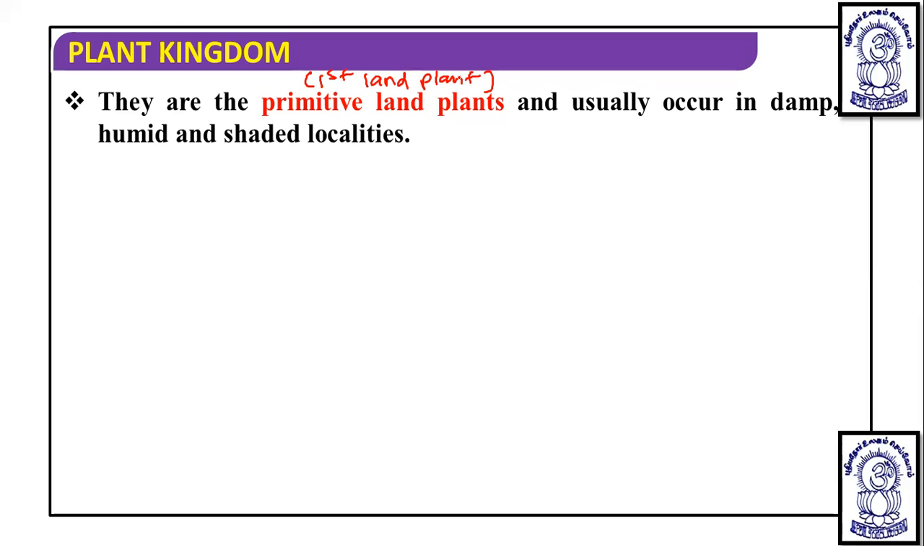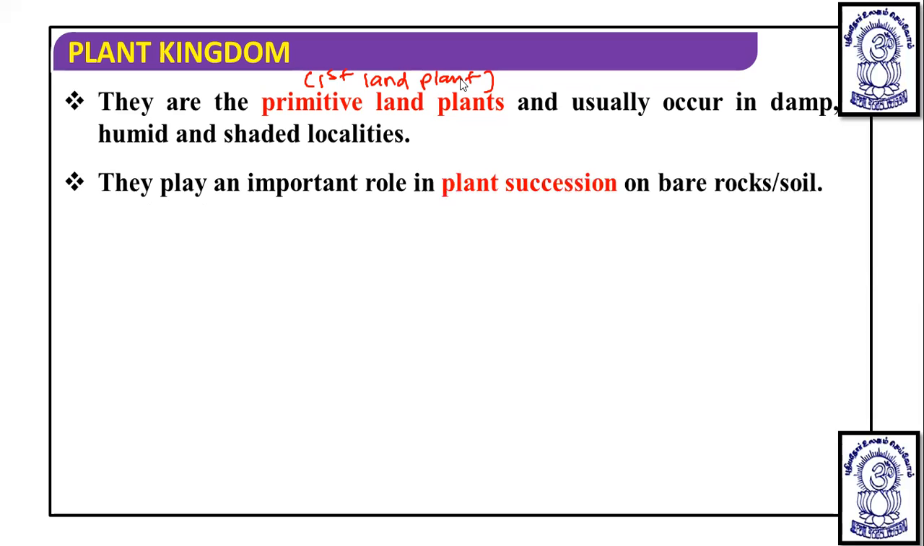Then, bryophytes play an important role in plant succession on bare rock. We will discuss that in bryophytes. The last group which we are going to discuss is mosses. And in mosses, dear students, what happens? They are used in plant succession or ecological succession.